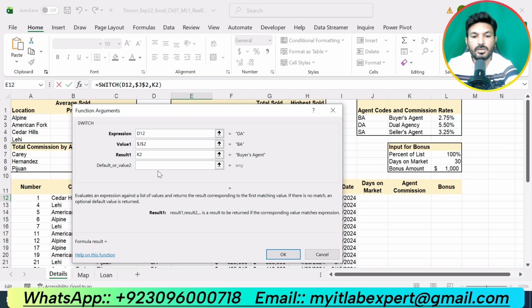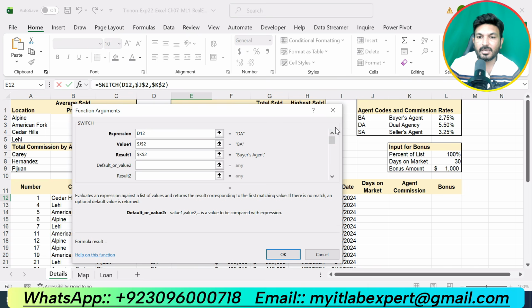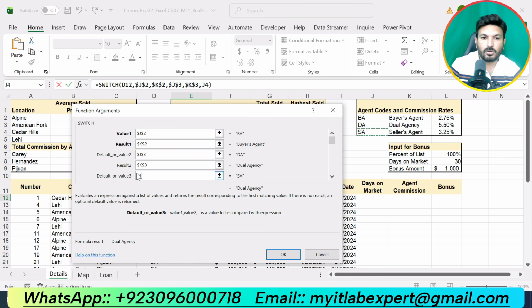We are supposed to use absolute references for this because these are not changing. If it is J3, then this will switch to K3, that is dual agency. If it is J4, then it will switch to K4, that is seller agent.